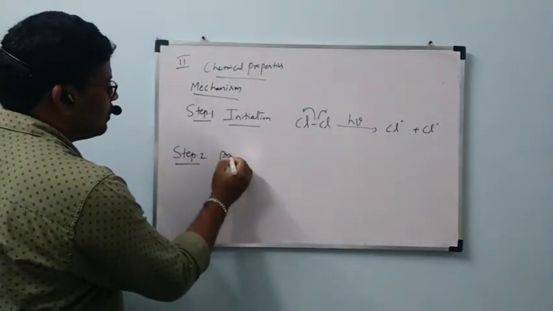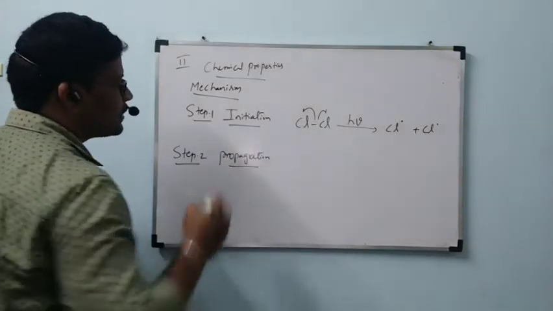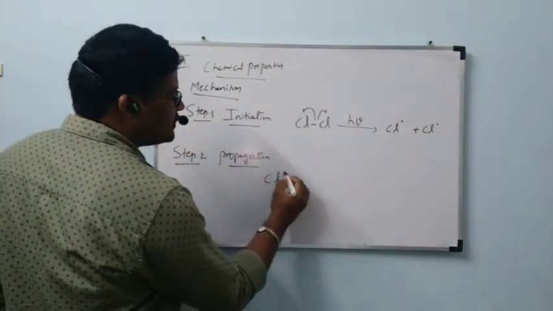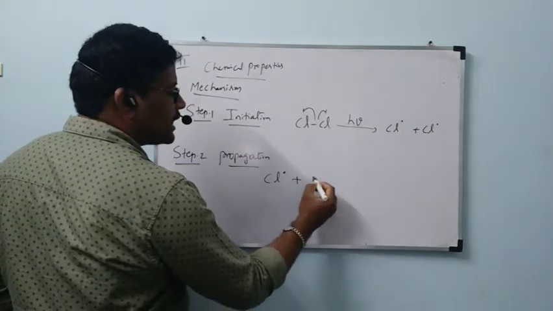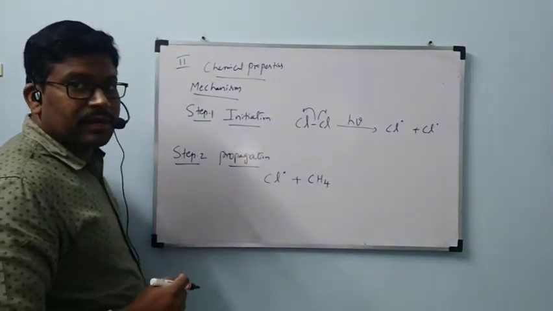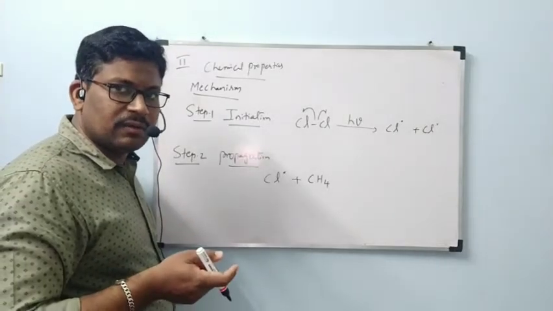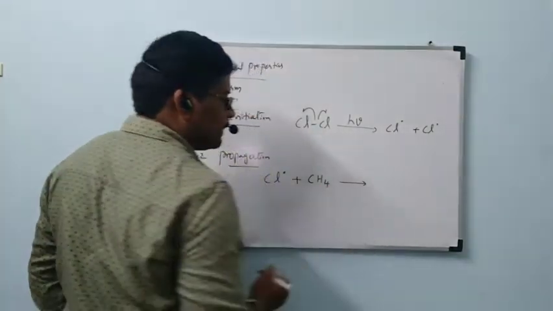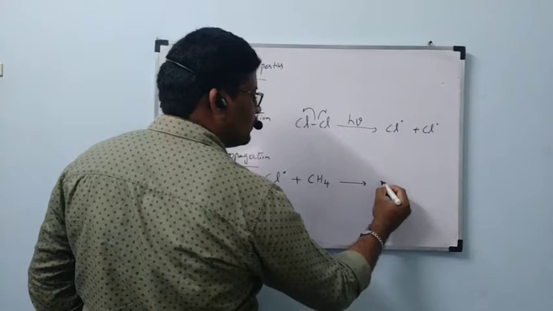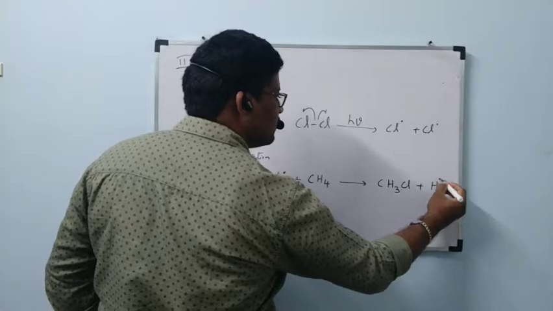Step 2. Propagation. Under propagation, what is going to happen? This chlorine free radical which is formed in the first step will undergo reaction with CH4. In CH4 also homolytic cleavage will take place, okay, to form CH3Cl plus H free radical.